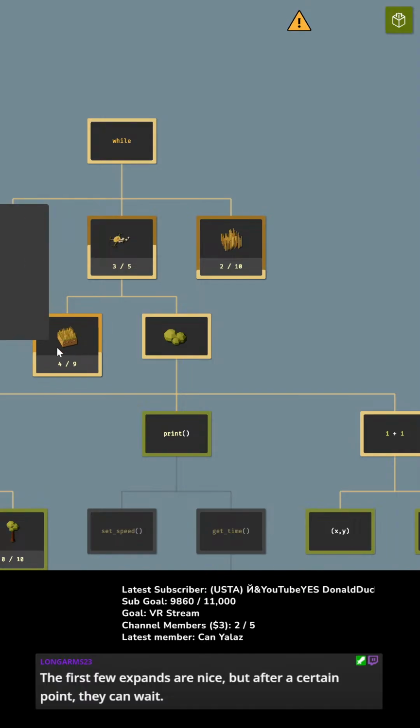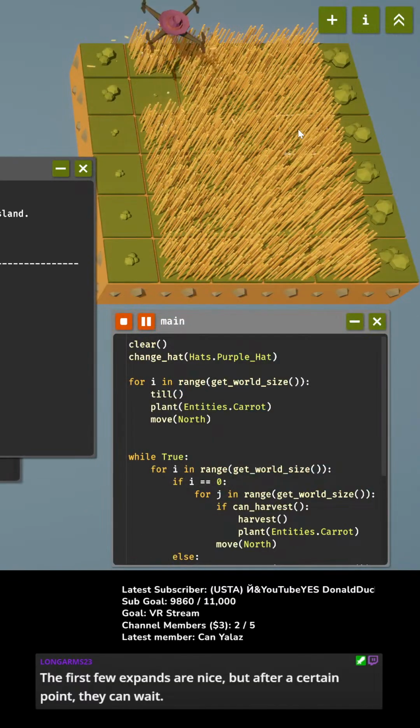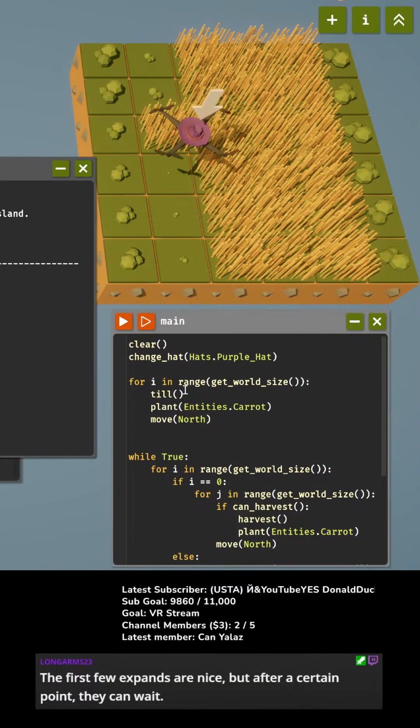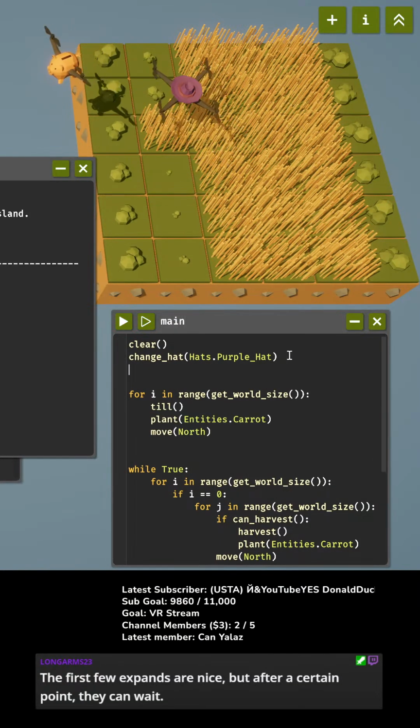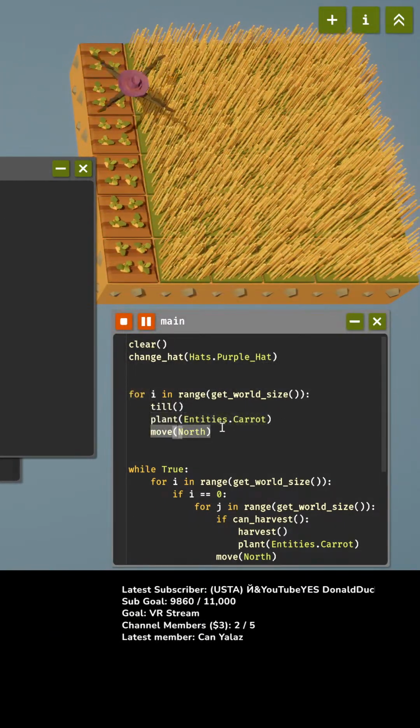Oh, now we can expand for pumpkins. Ooh. I can make pumpkins, and my code triggered a warning. I think the warning is just that the size is changed in the middle of the code. Okay, then we'll just put another enter here and restart.